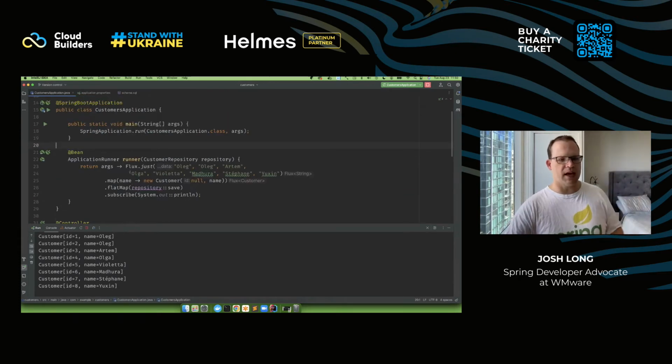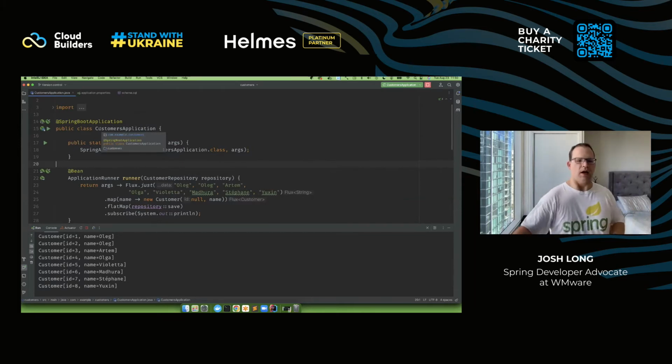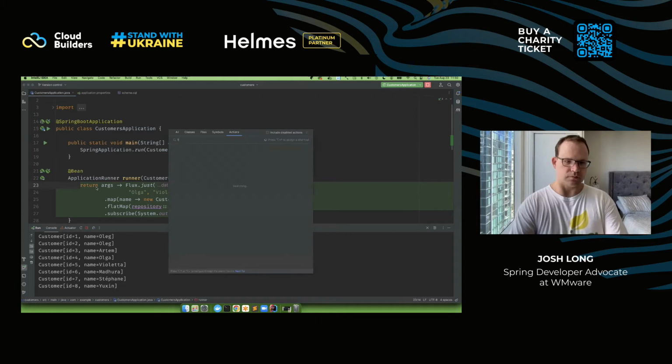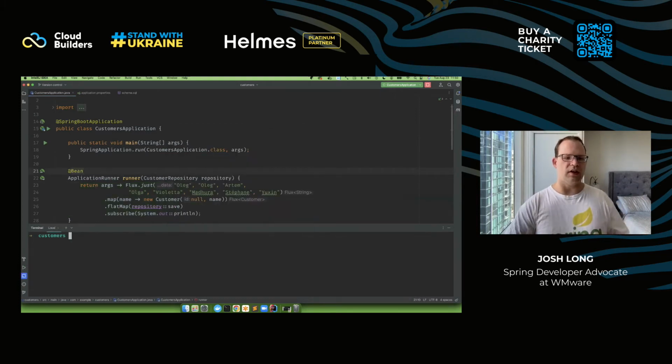Okay, so now I've got an application that's more or less ready for production. There's a lot we could talk about there with the actuator. I need to get this to production, but I want to turn it into an application that works well in production. And there's two concerns here. One, let me stop this. One is I want to turn this into an application that behaves as efficiently as possible in production.